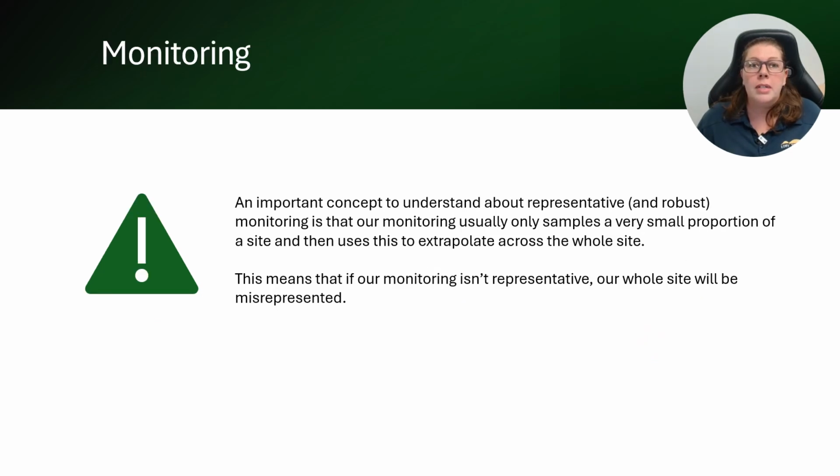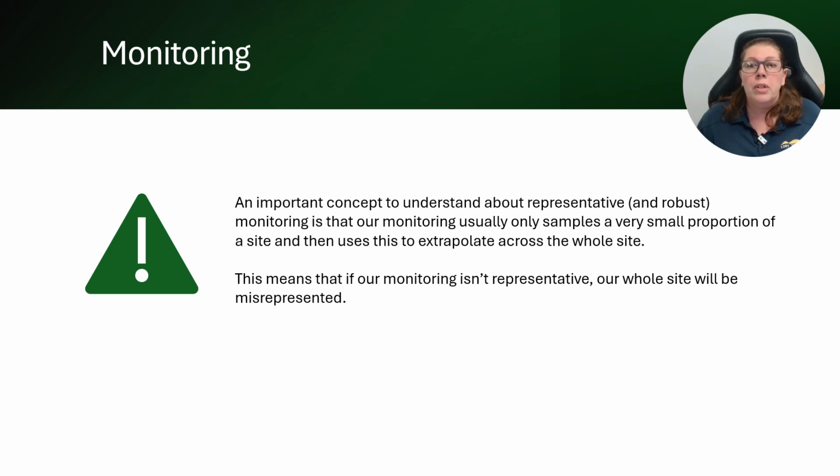The key thing to understand is that when we monitor, we are usually only sampling a very small area, and we're using this data to extrapolate or infer that what happened at our monitoring plots is what happened across the whole area. So, as an example, if we're doing VegCats to monitor the condition of a 150 hectare area of native vegetation, we would use 6 monitoring plots.